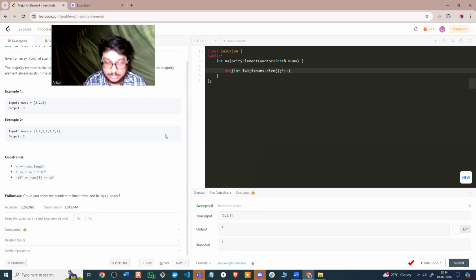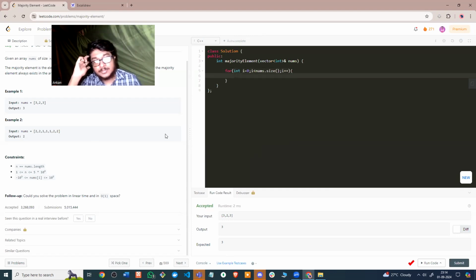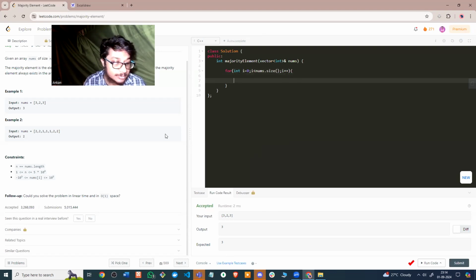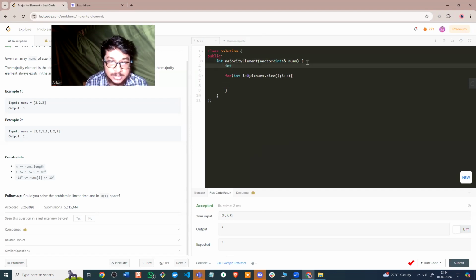I plus plus. And what we simply have to do is consider the first element which you have as my majority element. Now before that, I need to define my count as well. So let's say count is always 0 at the beginning, and my majority element.